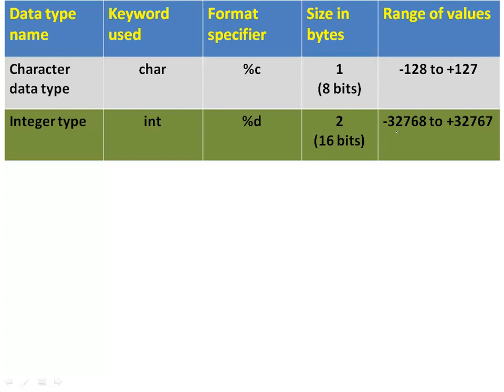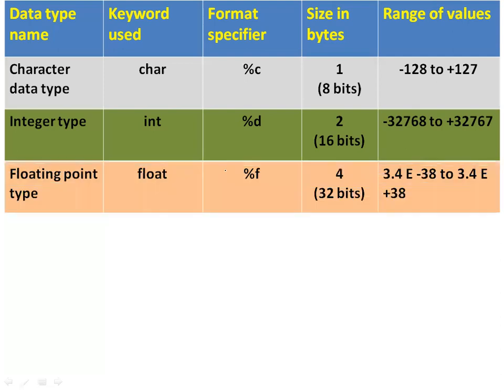On a 32-bit machine, an integer is 4 bytes; we'll see that. On a 16-bit machine, the range of values, if an integer takes 2 bytes, is minus 32,768 to plus 32,767. How to remember these values and how to arrive at them, we'll see.